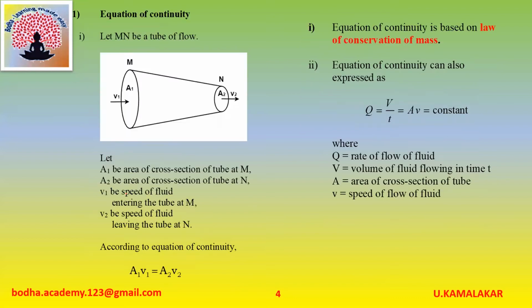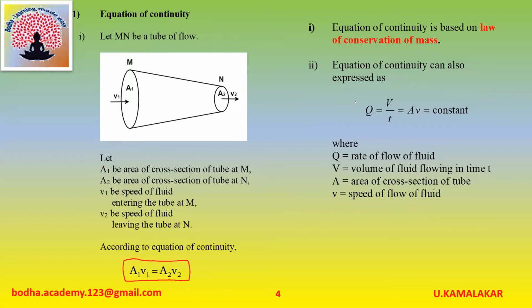Next topic, equation of continuity. Let MN be a tube of flow. Let A1 be area of cross section of tube at M, A2 be area of cross section of tube at N, V1 be speed of fluid entering the tube at M, V2 be speed of fluid leaving the tube at N. Then, according to equation of continuity, A1 V1 is equal to A2 V2. Equation of continuity is based on law of conservation of mass.